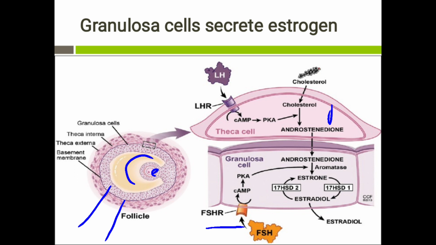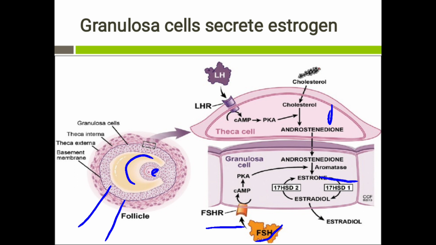So this granulosa cell has both FSH receptors as well as LH receptors, that is, follicle stimulating hormone receptors as well as luteinizing hormone receptors. Now the follicle stimulating hormone will act on its respective receptor, and this will increase the activity of the enzyme aromatase, and this enzyme will favor the conversion of androstenedione to estradiol inside the granulosa cells. So a high amount of estrogen is produced by these granulosa cells.